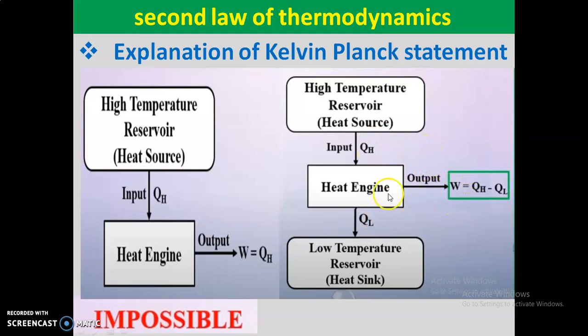The work done by the heat engine is W equal to the difference between these two heats, that is QH minus QL. I hope you understand. So this is possible, this is not possible, but this is possible. This is the explanation of the Kelvin-Planck statement. So finally, what does the Kelvin-Planck statement give us?